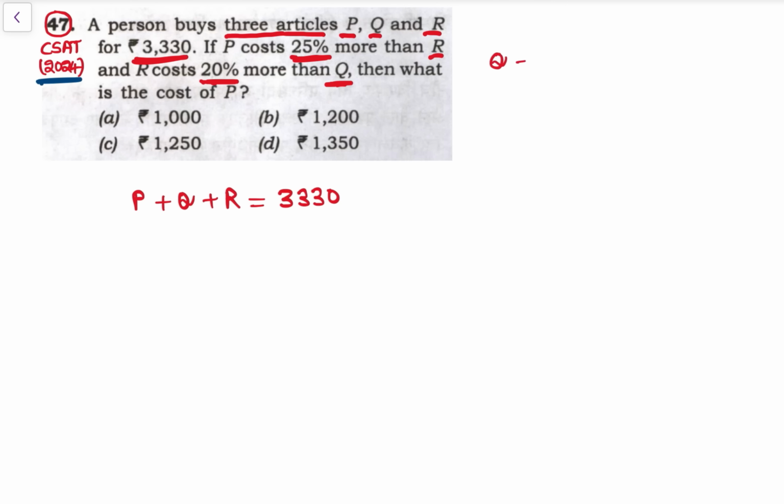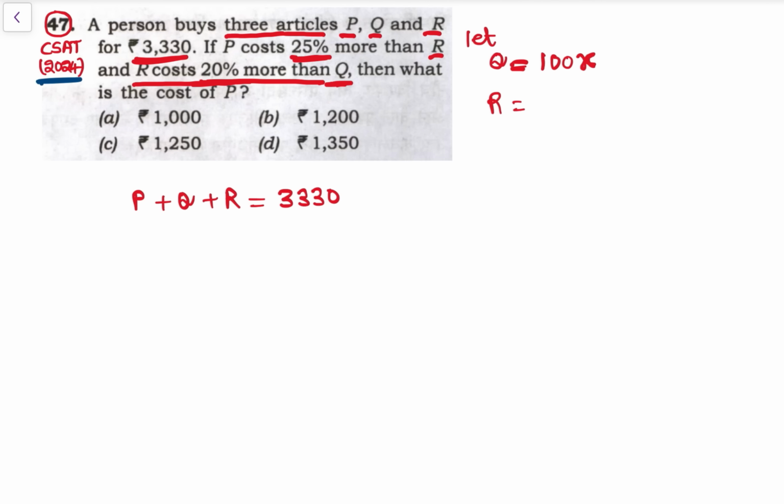Let's take Q is 100x लेते हैं. 100x because x इसीलिए लिया कि because ये पूरा 3330 दिया. So it will 100 के उसमें लेते हैं. See, then R cost 20% more than Q. So R का cost, see, we are assuming let Q का cost is 100x.